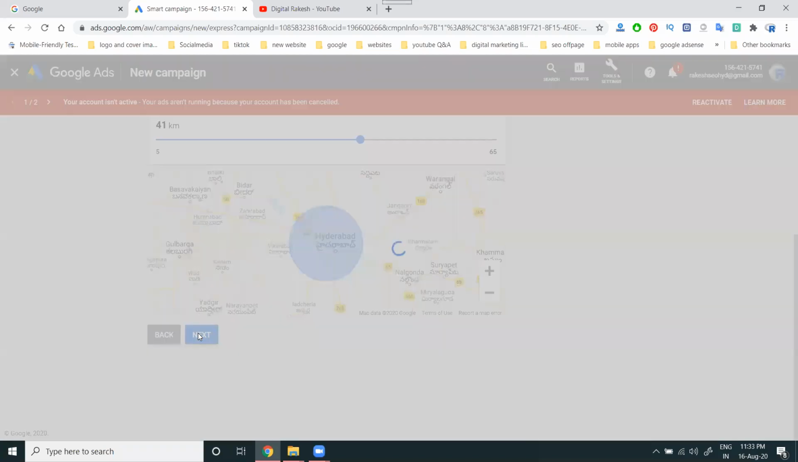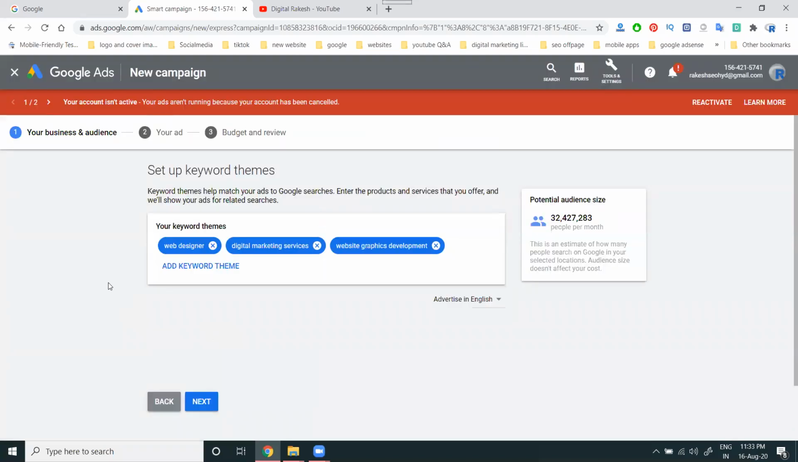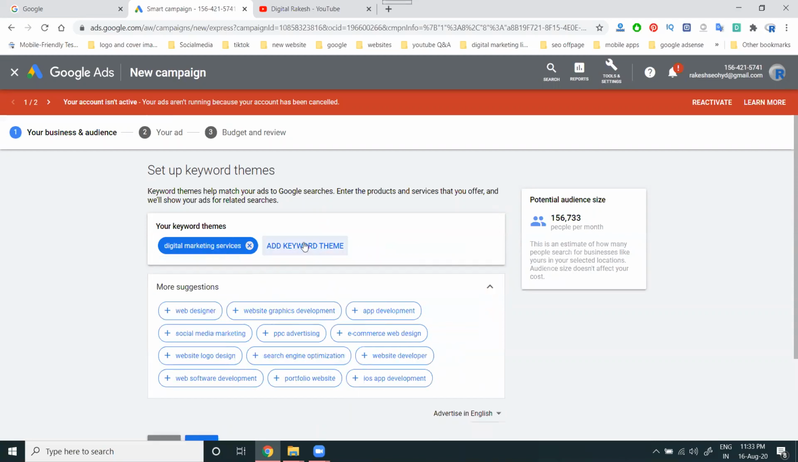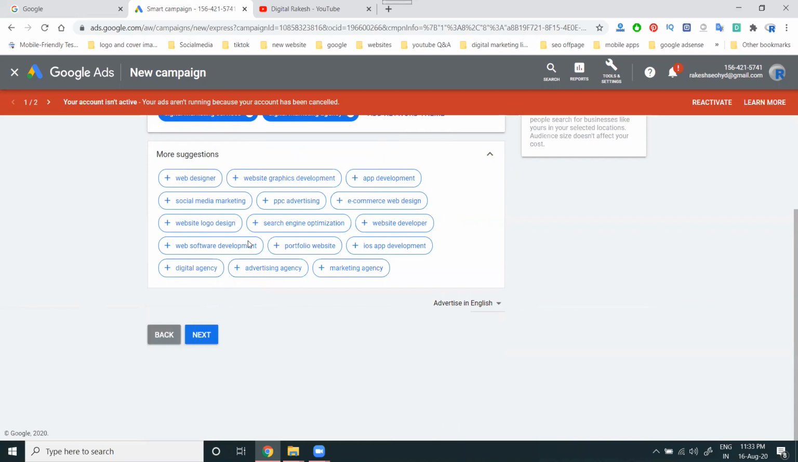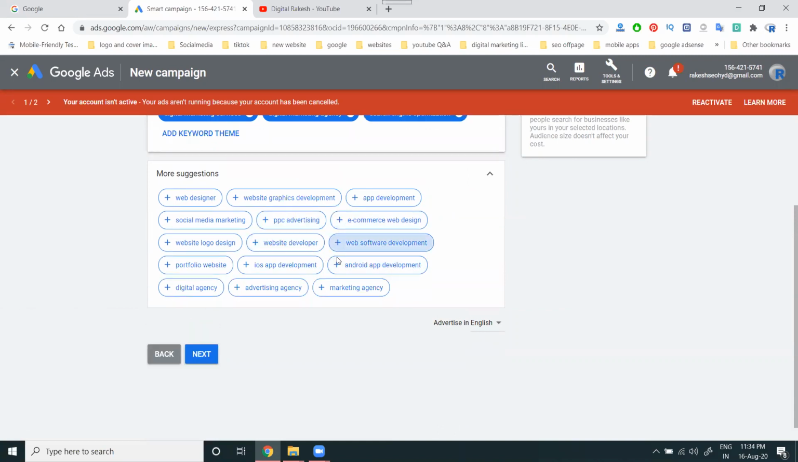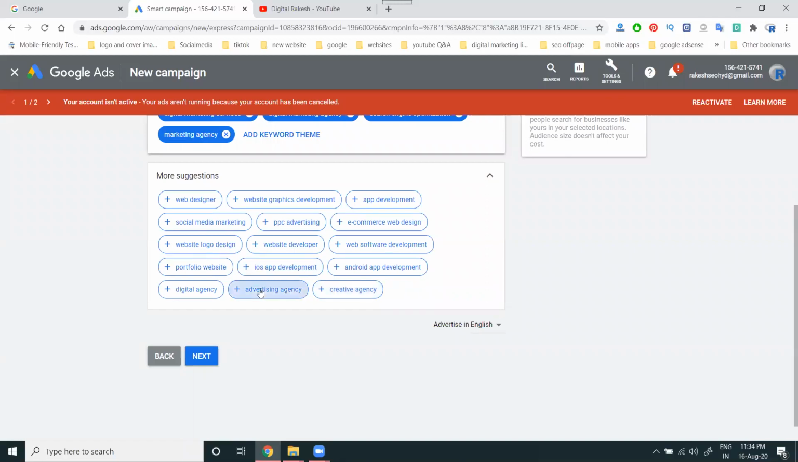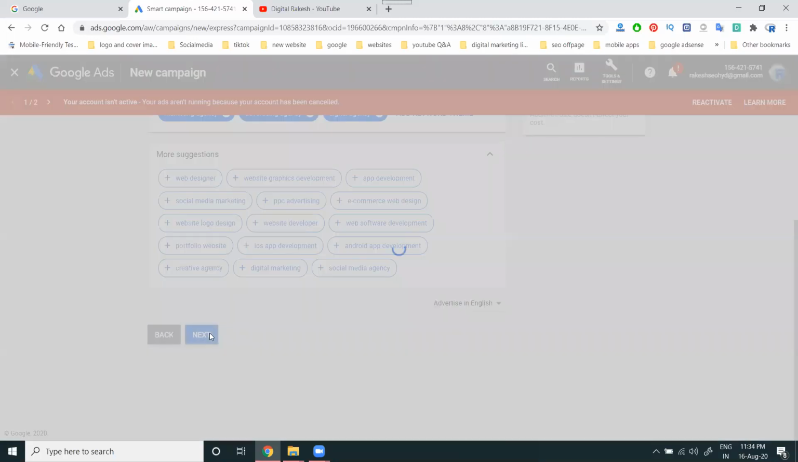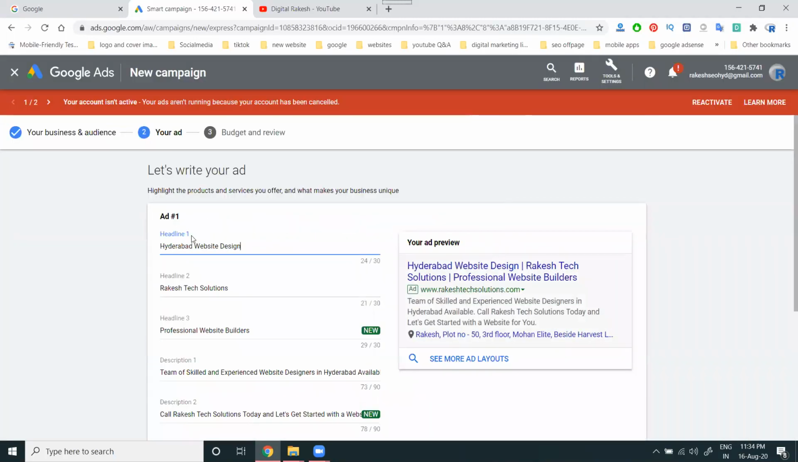Next, after that, you can select the keywords. What are the keywords? Web design. I can promote only for a digital marketing agency. So your option will be here: search engine optimization. What are the options here? Marketing agency, advertising agency, digital agency. Now this is a particular customer, 1,97,209.